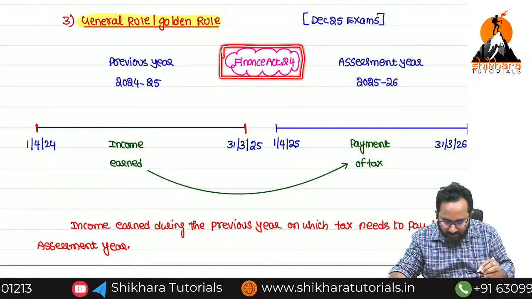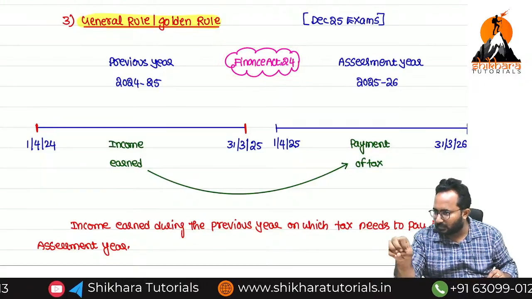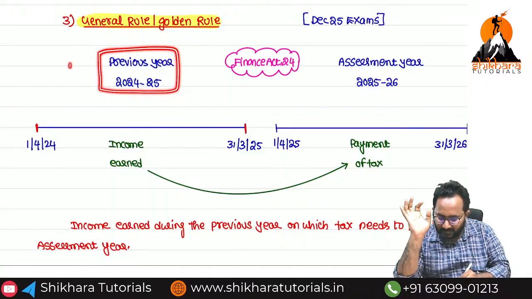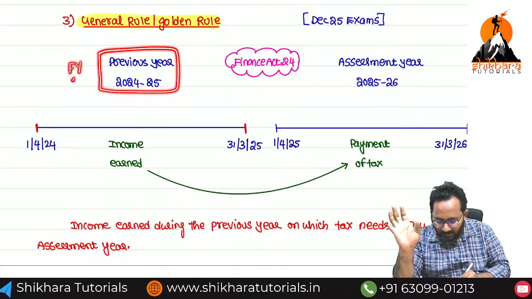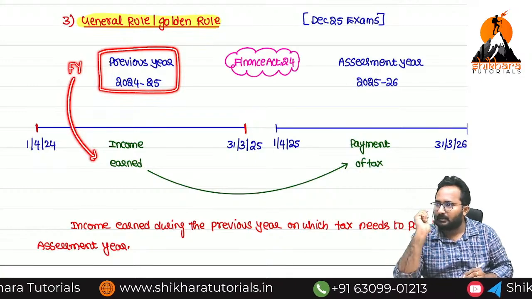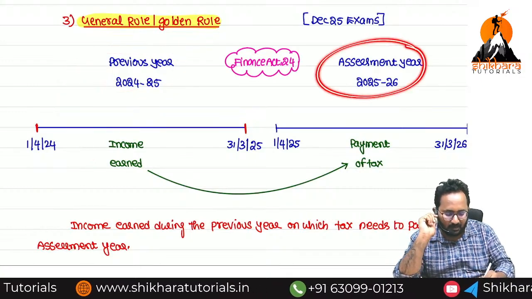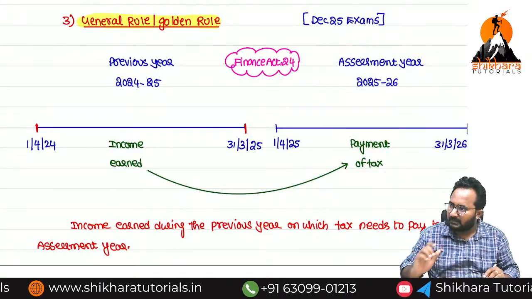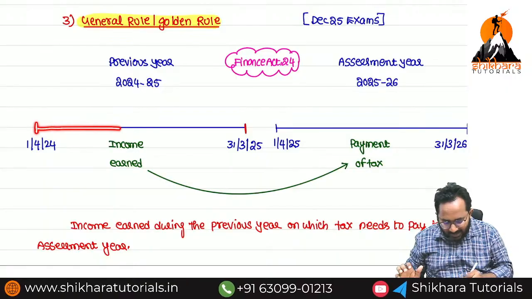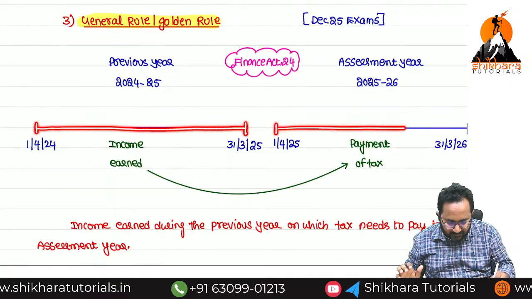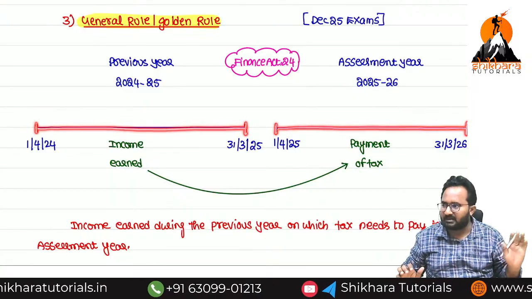Now we are reading Finance Act 2024. Can you define the previous year, ma? Previous year means it is the financial year in which you are earning the income. Assessment year means it is the financial year in which you are paying the tax. Whatever income you earned in that previous year, on that we are going to pay the tax in which year? Assessment year.